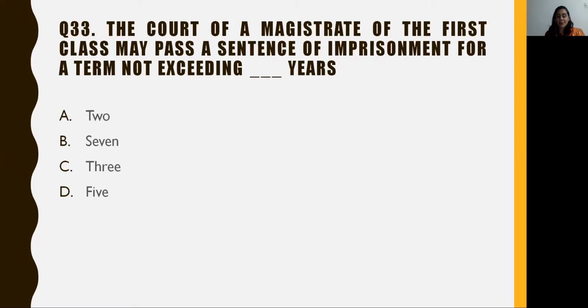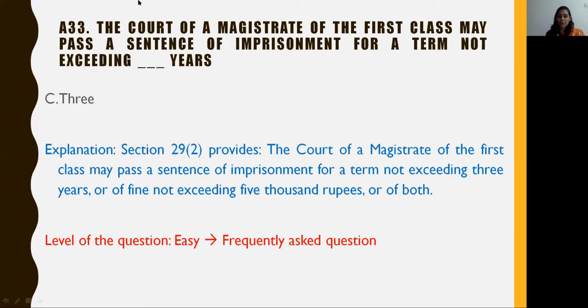So let's get started. The question here states, the court of a magistrate of the first class may pass a sentence of imprisonment for a term not exceeding dash years. A. 2, B. 7, C. 3 and D. 5. The answer to this question is option C, that is 3.